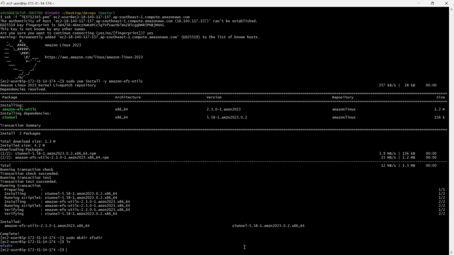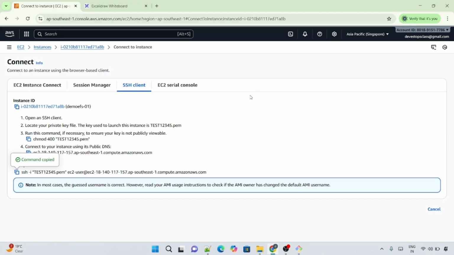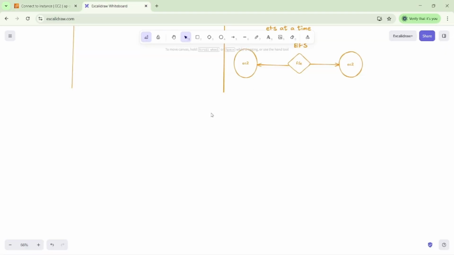Already we discussed that whatever file system we created, we have to mount that file system. So we created the one folder. After that we want to mount the EFS. So we have to perform another command.